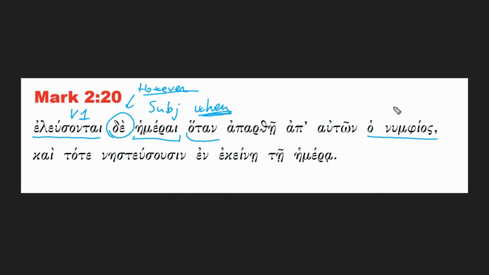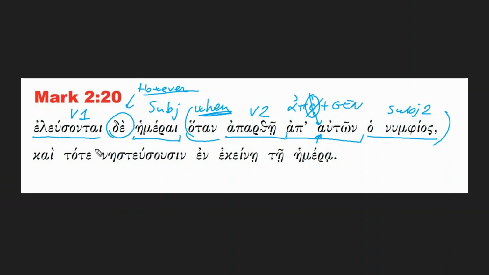And you have the subject, let's call it subject two, which is the subject of this clause, with verb two of the clause. And then you have this ap' auton, which is a prepositional phrase where you have the preposition apo plus the genitive that you see here, where the omicron drops because it collides with the alpha with which the next word starts.